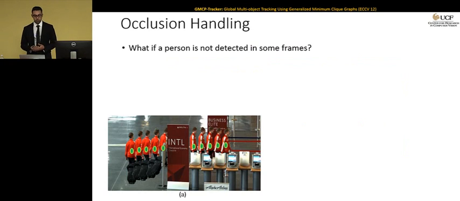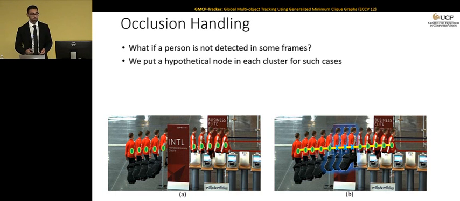So the problem here is: what if a person is not detected in a frame? We said that GMCP is going to select one node from every cluster. In this example, you see that the person is not present in 3 frames here. So GMCP is going to select 3 other nodes that don't belong to this person as a track of this person. And once we remove them, that means we're going to remove nodes that don't belong to this target. So we have to be able to handle these cases. For that, we're going to introduce the hypothetical node.